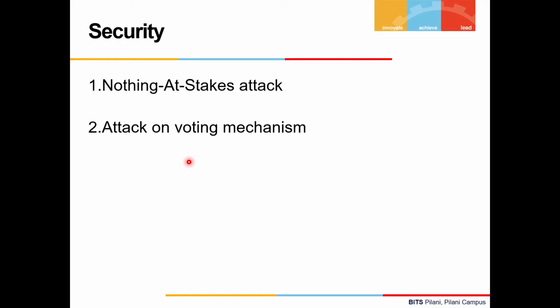Second, there exists an attack on the voting mechanism that we discussed in the case of the Casper protocol, where committee members may sell their stakes at the beginning of each epoch before they are selected. That is, again, they can perform a nothing at stake attack while still having their voting rights, and thus they get out of the penalization, as the members have nothing to lose here in the penalization process. But there exist a few protocols which lock the stake of committee members for a predefined period until the epoch has ended.